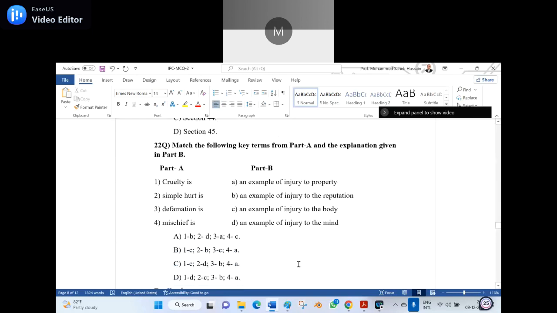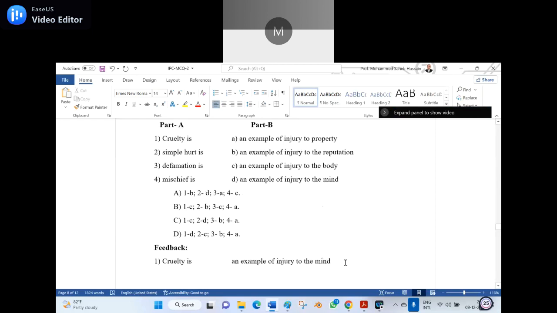Options are given here. A, 1B, 2D, 3A, 4C. B, 1C, 2B, 3C, 4A. C, 1C, 2D, 3B, 4A. D, 1D, 2C, 3B, 4A. Option D, sir. You are right. It is option D: 1D, 2C, 3B, 4A.